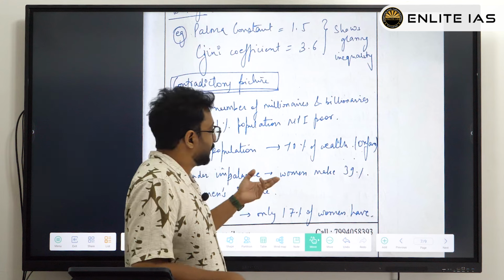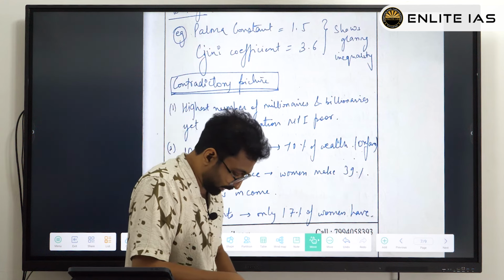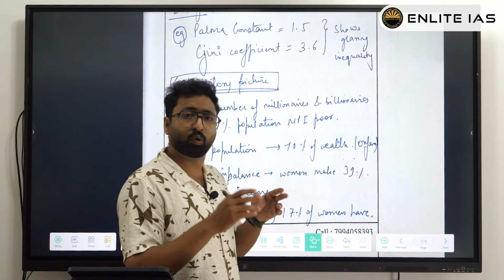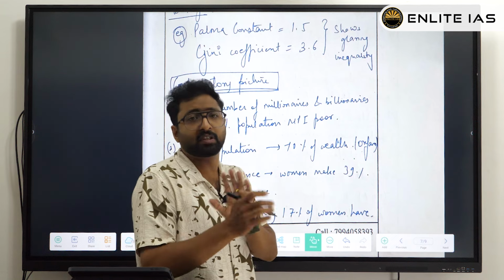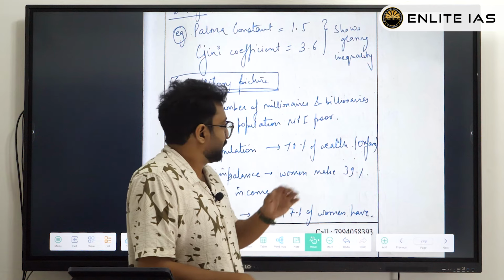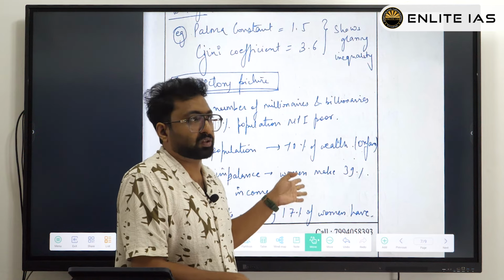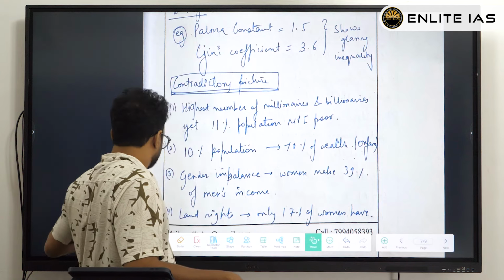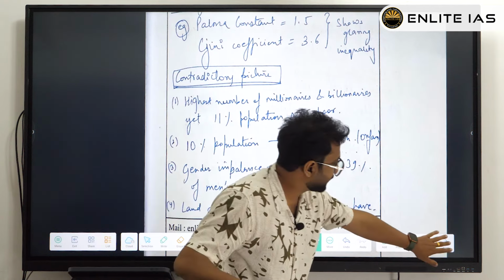They only have property rights. But are these points always addressing both sides, growth rate as well as inequality? No. It's just pointing out the contradictory picture in simple terms. So that's what it takes.